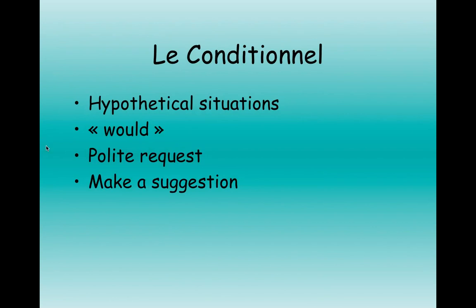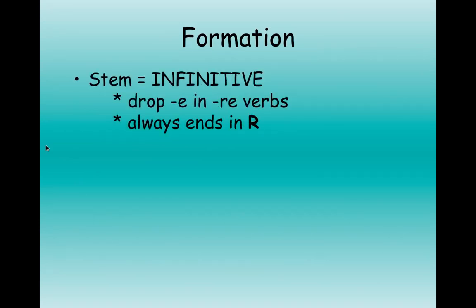You actually already know the conditional of vouloir. You've learned to ask for things by asking je voudrais. Alright, now let's take a look. How do we form this tense, this mood? Well, we start with the infinitive. That's your stem. So you literally take the verb as you would find it in the dictionary.